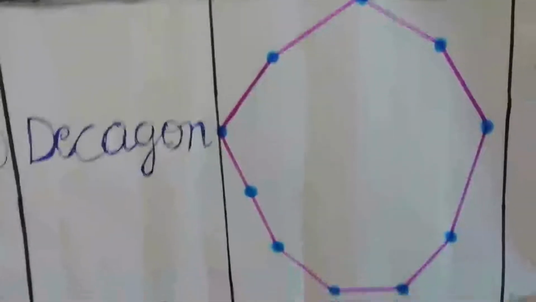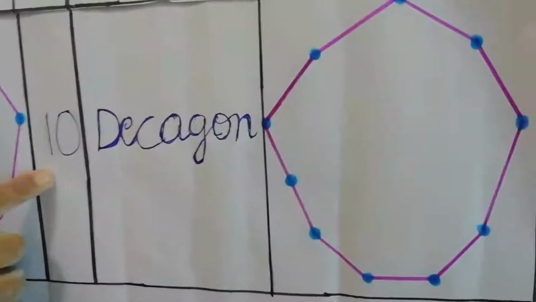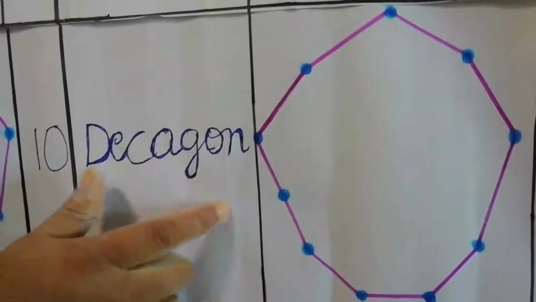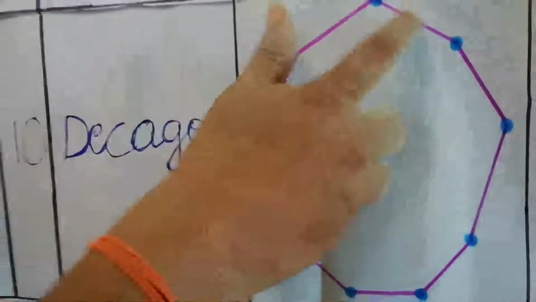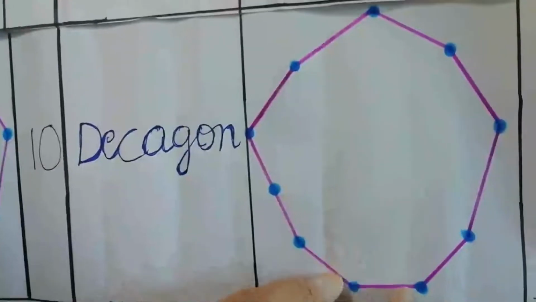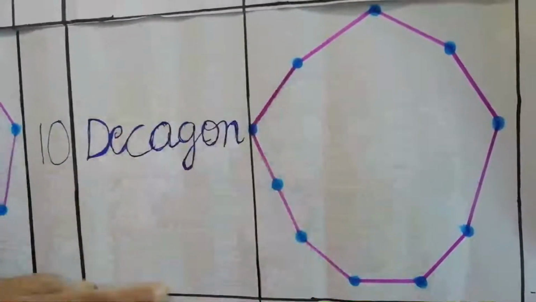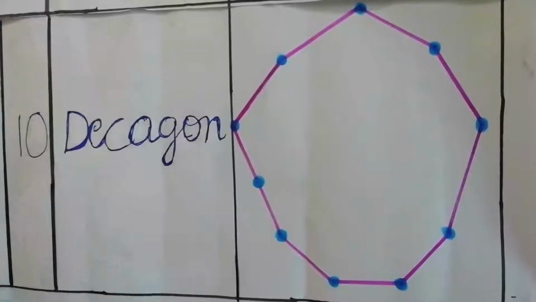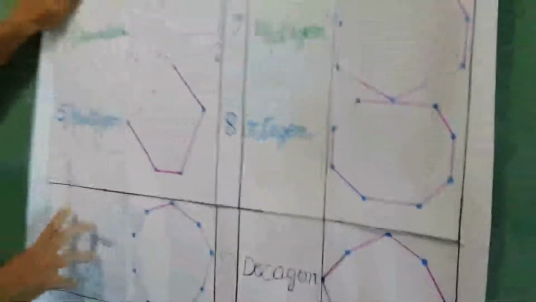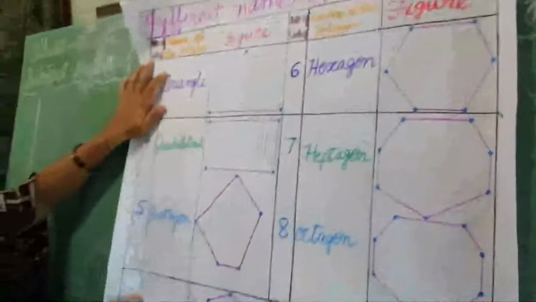The last one, see, decagon. A decagon has how many sides? 10 sides. A 10-sided polygon is called a decagon. How many sides? 1, 2, 3, 4, 5, 6, 7, 8, 9, 10. Total 10 sides. These are the polygons. Depending on the number of sides, we have different names of polygons.